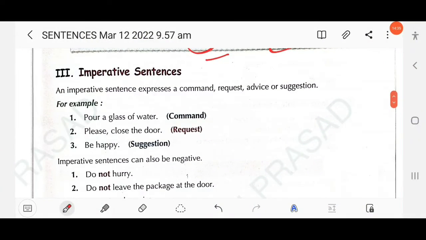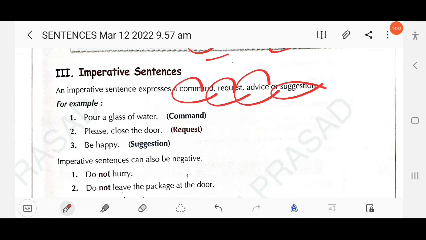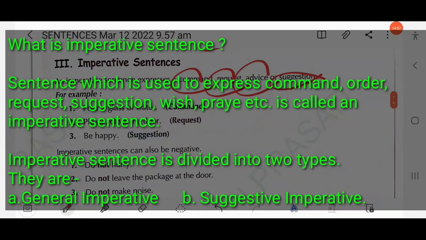Then next, imperative sentence. An imperative sentence expresses a command, a request, advice or suggestion. Right? Clear? So what is an imperative sentence? A sentence which is used to express command, order, request, suggestion, wish, prayer is called an imperative sentence. Right? There are two types of imperative sentence. The first is general imperative and another is suggestive imperative.